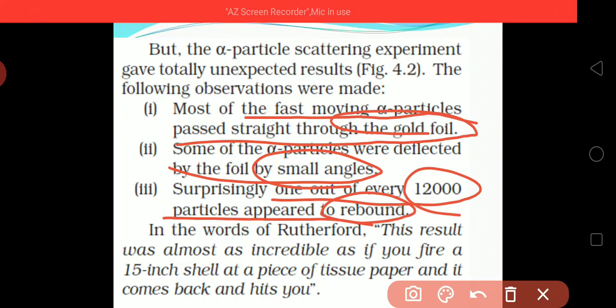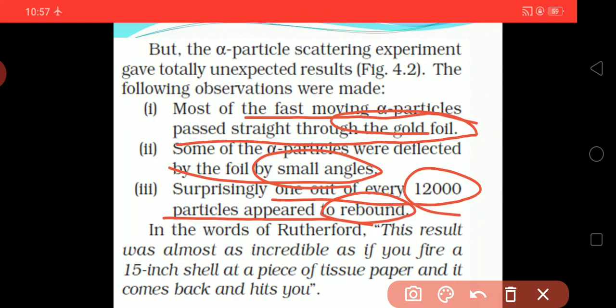And last, surprisingly, one out of every 12,000 particles gets rebound. Out of 12,000 particles incident on the foil, one gets rebound, and the rest are either diffracted or pass straight through.